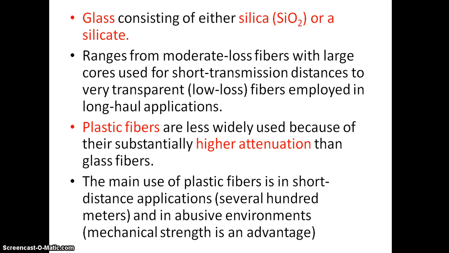And a glass consisting of either silica or silicate is being used. Moderate loss fibers to low loss fibers for long haul applications are being employed. Plastic fibers are less widely used because they have higher attenuation than glass fibers. And plastic fibers are used in short distance applications and in abusive environments. So mechanical strength is an advantage for plastic fibers.